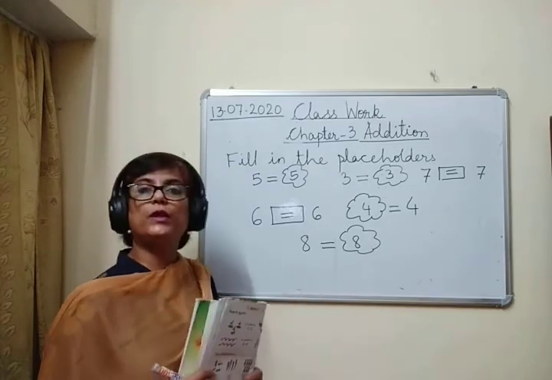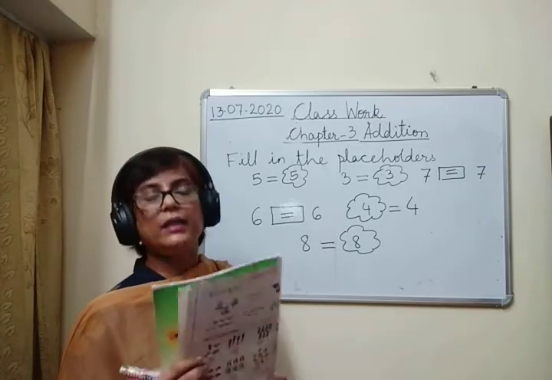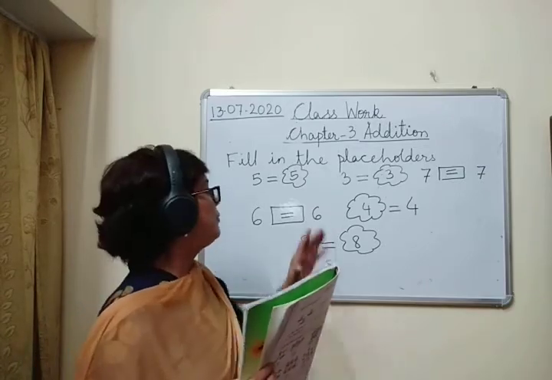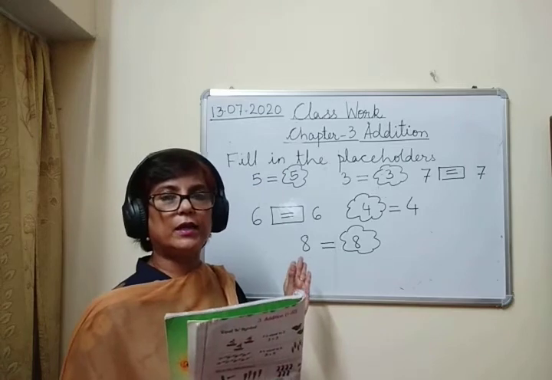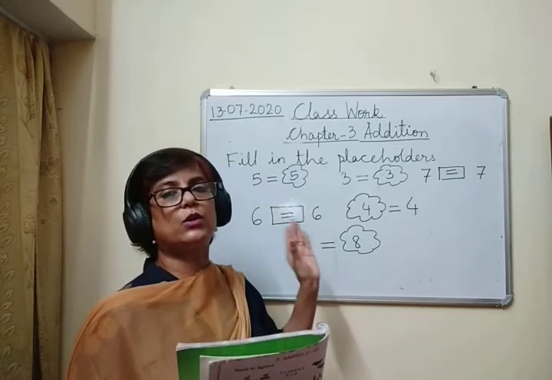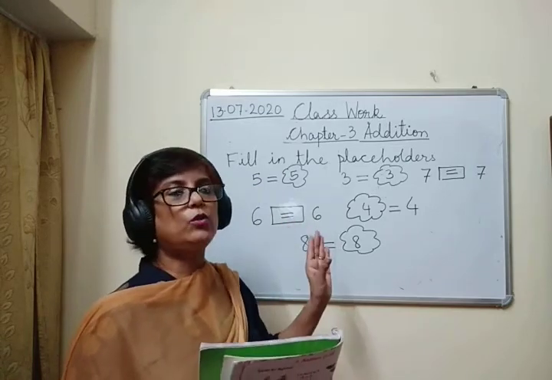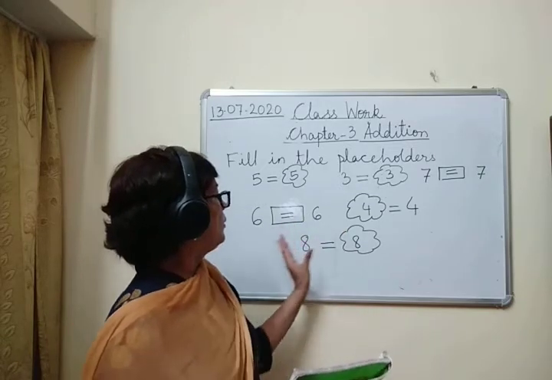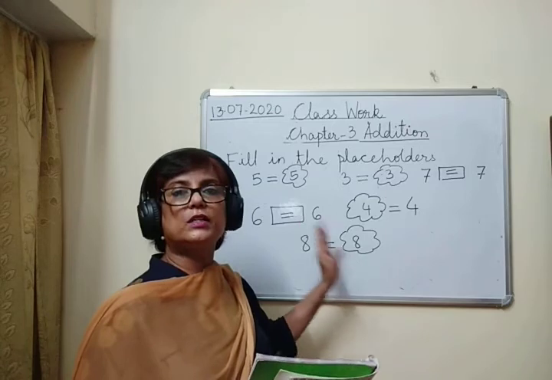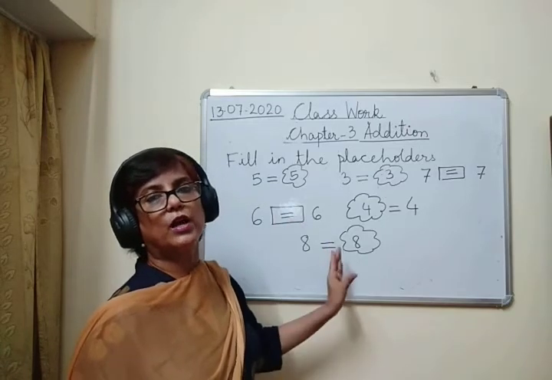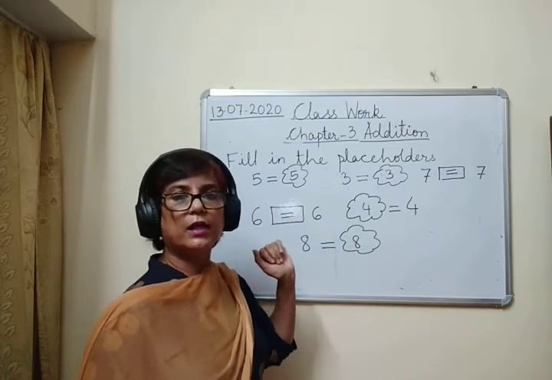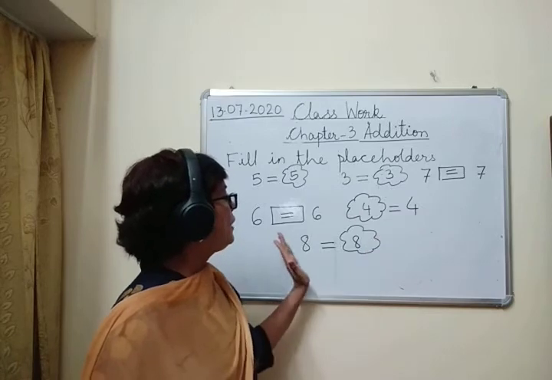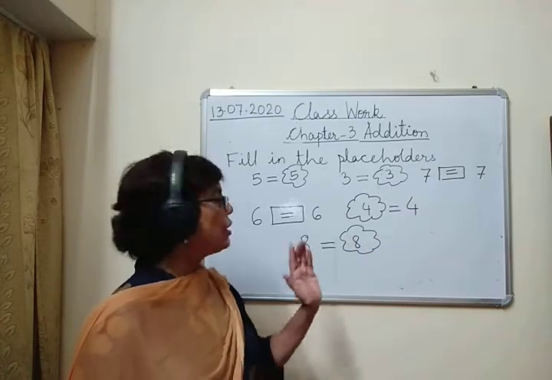Now we will start addition sums. ठीक है? अभी तो मैंने is equal to के बारे में पहले बताया कि what is equal to. Is equal to होता है बराबर. So now on both the sides of is equal to you should have the same number. ठीक है? अभी 8 is equal to 8 है.